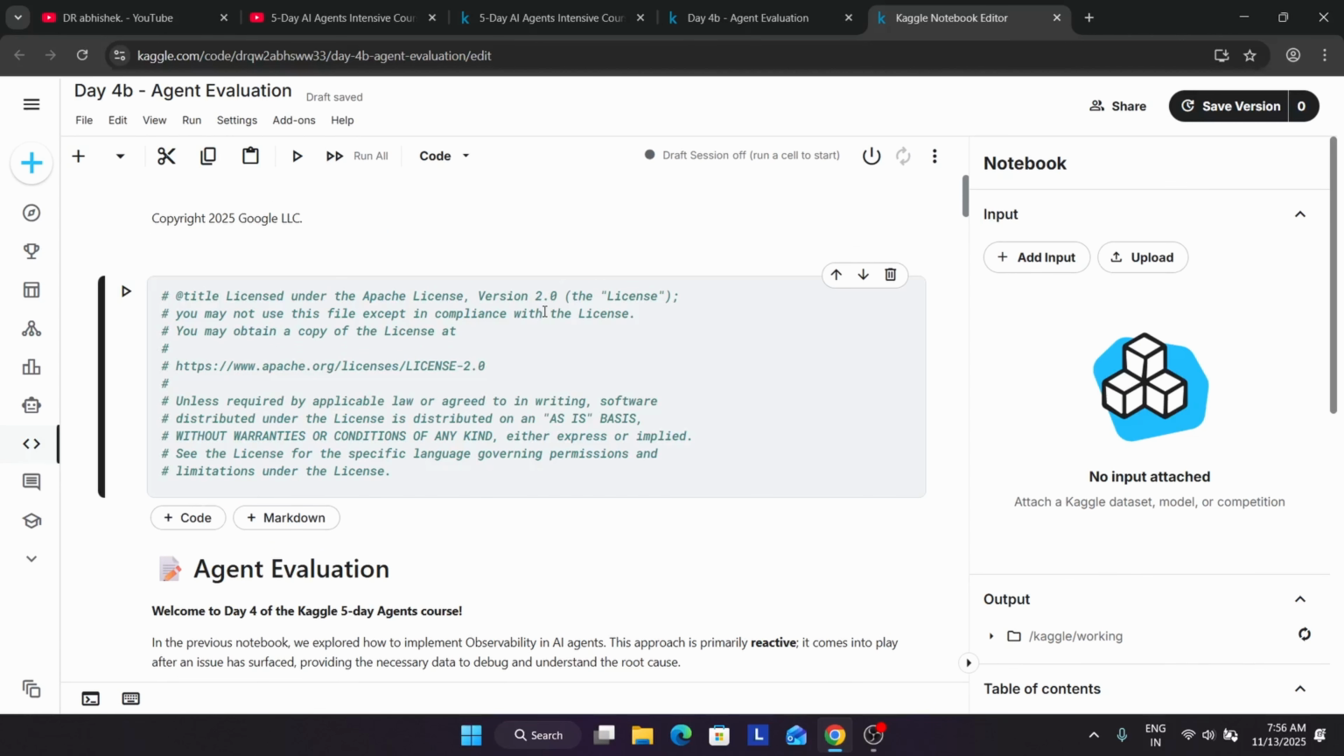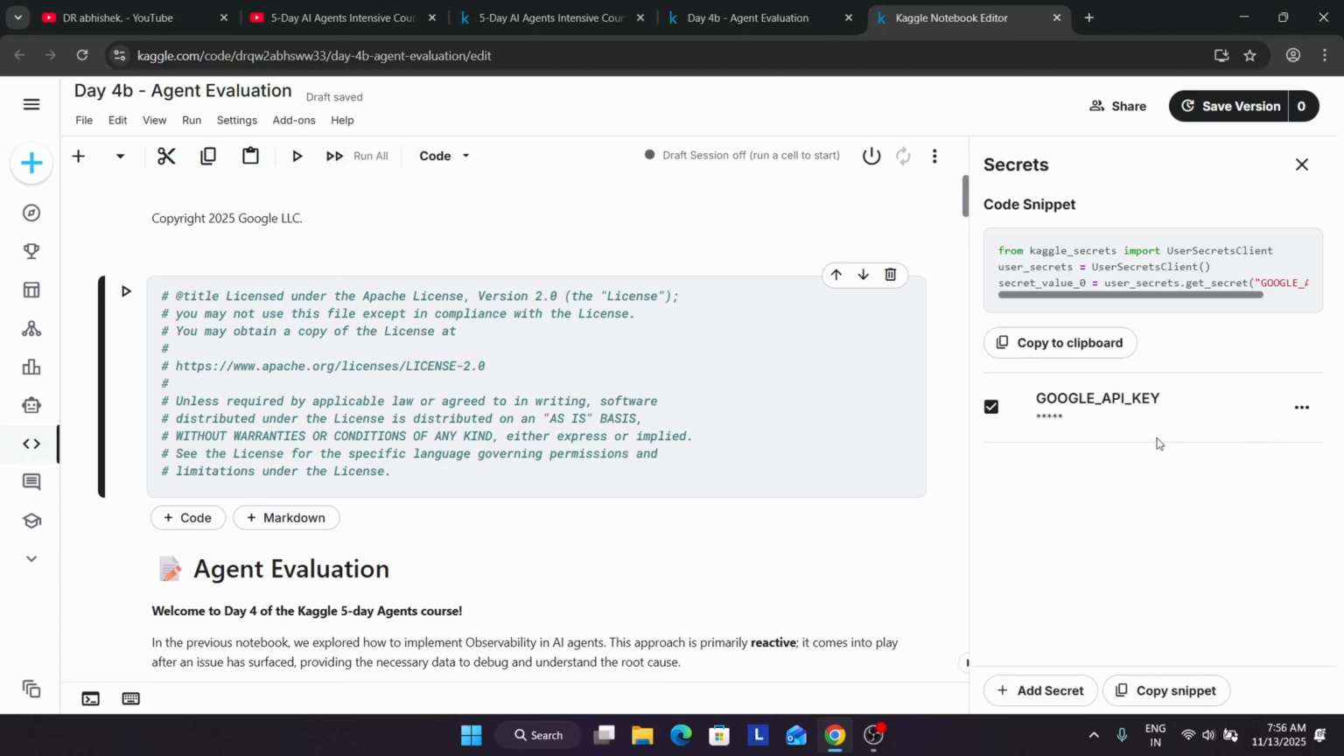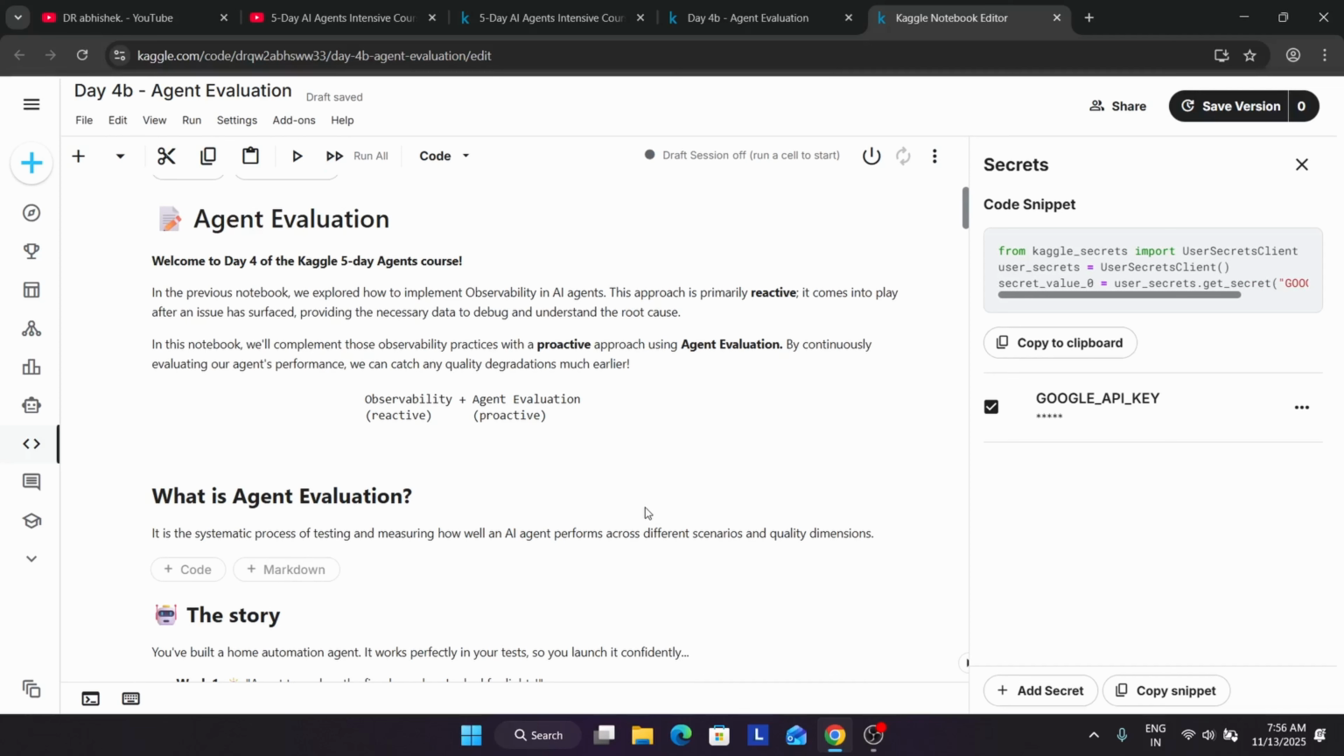First thing you have to do is add the API key. Click on add-ons, click on secrets, and here you can see the API key is enabled. Sometimes this checkbox is not checked by default, in which case you just have to select it. If you want to create the API key, it's very simple. I'll show you a quick demo in an upcoming part. So let's learn about agent evaluation.